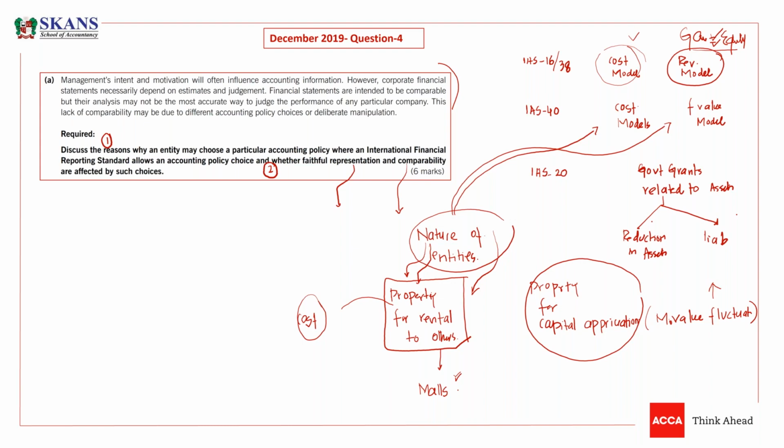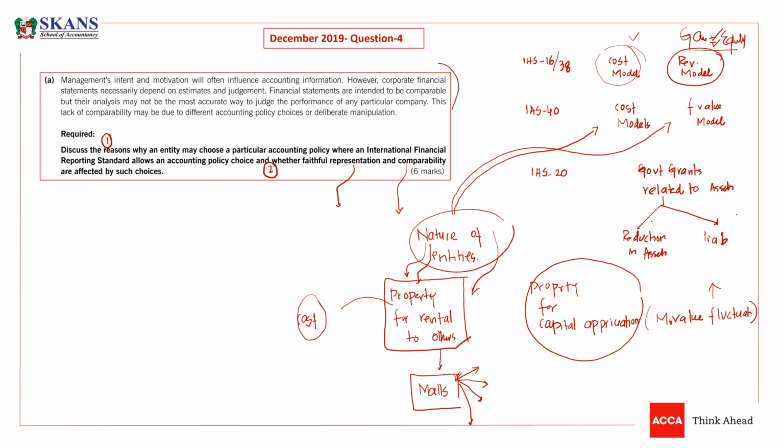Dubai Mall is owned by some company, and what that company is doing is just giving their property on rent. That's it. They are earning rentals. They are not going to earn from the capital appreciation. They are managing that mall to earn rentals. That's it.